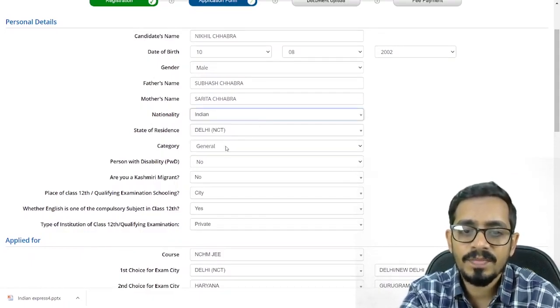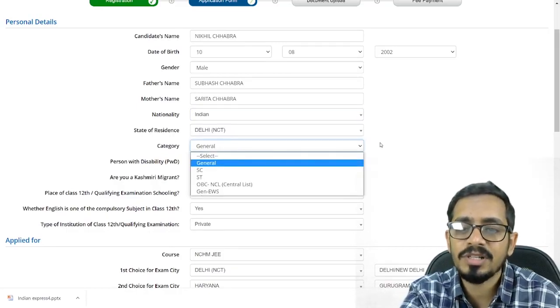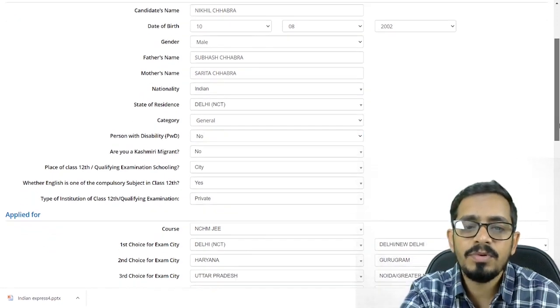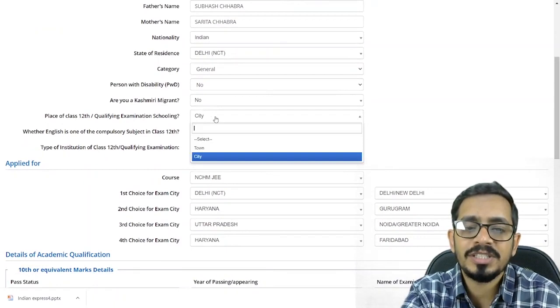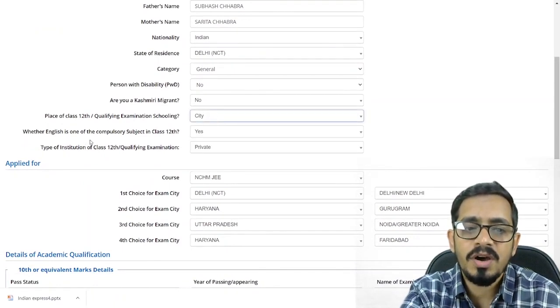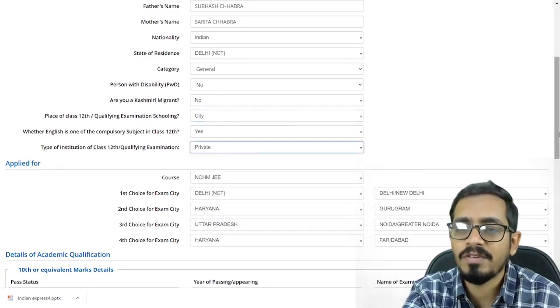We need to punch in the nationality here. We have this option, we need to punch in the category. We have general, SC, ST, OBC and general EWS category. PWD, yes or no, you can choose. Place of class 12, is it city or town, you can choose. Whether English was a core subject, yes or no. Was the school private or government, you can choose that information.